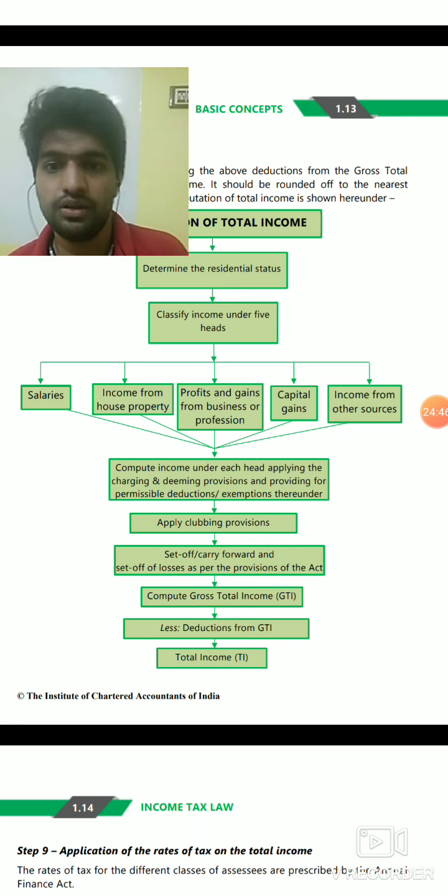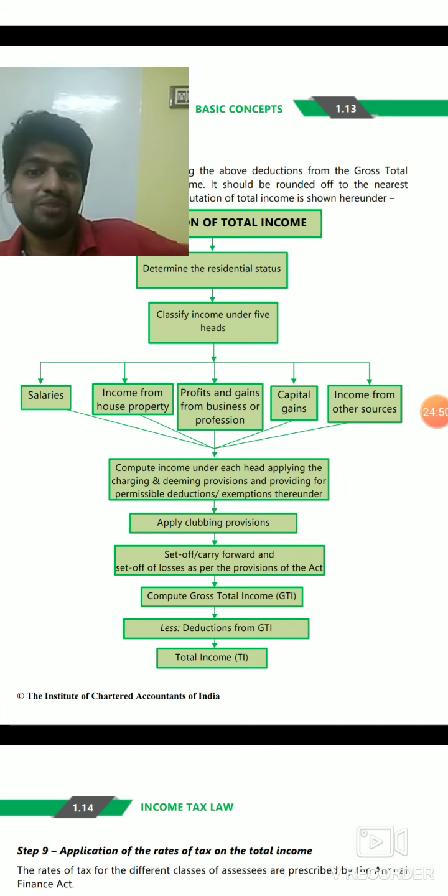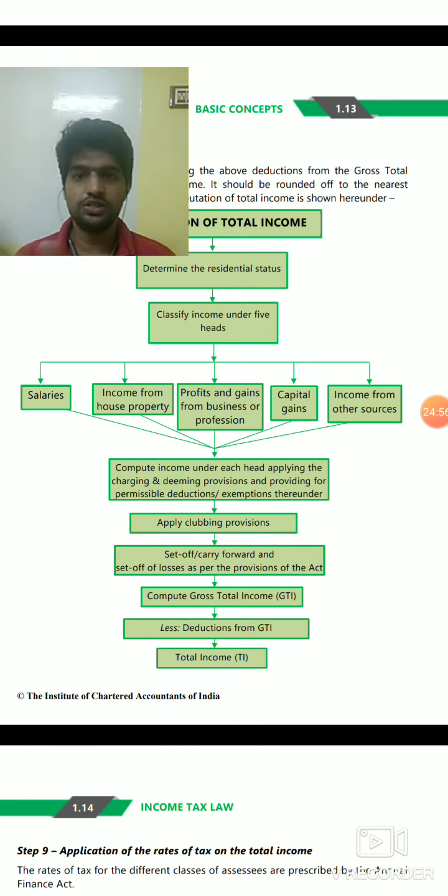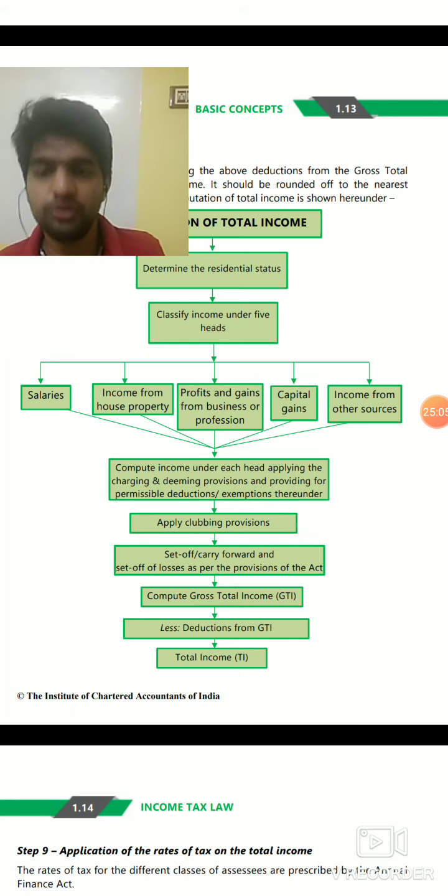That is deduction. Then clubbing provision will apply. Clubbing provision, I told you: some other person's income will be taxed in my hands. That is clubbing provision. Set off and carry forward, I just told you. Set off and carry forward means I can set off between this income and I can carry forward. That is also there. Then we'll compute gross total income. Deduction I told you earlier. We'll compute total income.